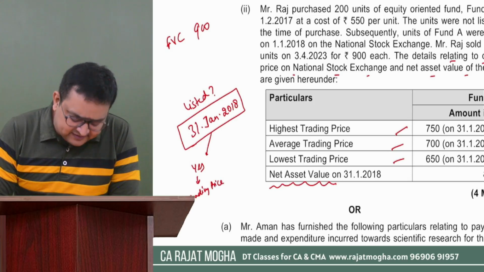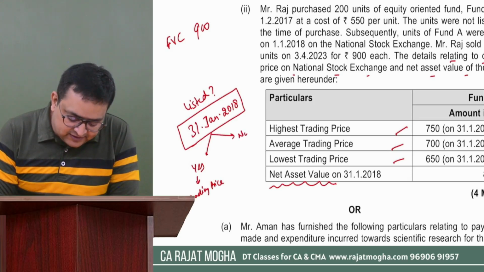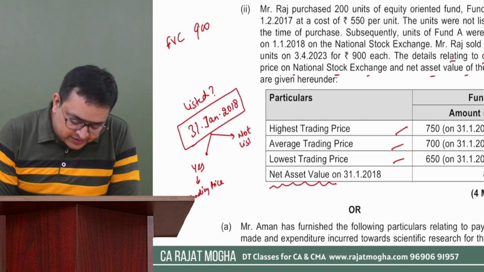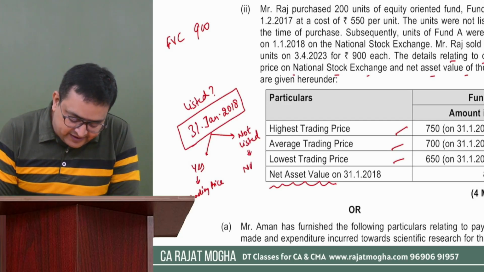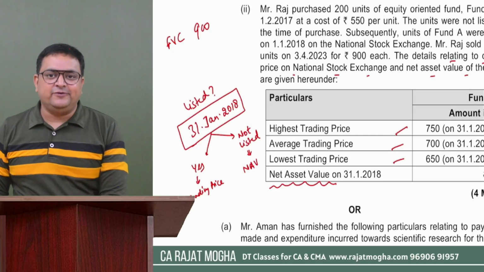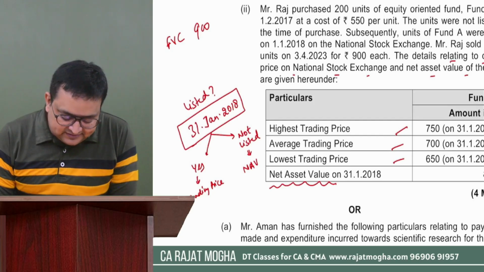Trading price means that which is there on the stock exchange. But if they were not listed, then we have to take the net asset value, right? So first of all, tell me whether on this date these units were listed.